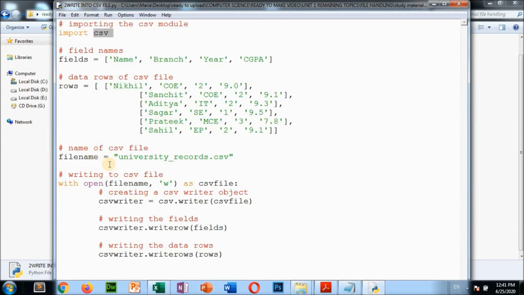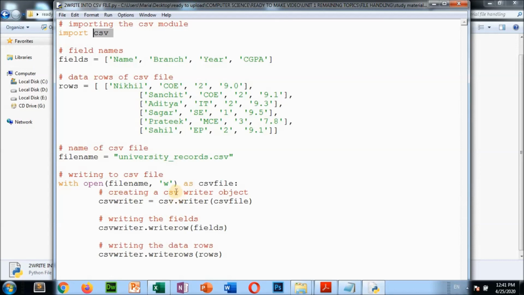The file name I have given here is university_records.csv. This is the CSV file I am going to create. With open(filename, 'w') in write mode as csvfile. Like this we have to write. This is the syntax you have to remember. Creating a CSV file writing object.